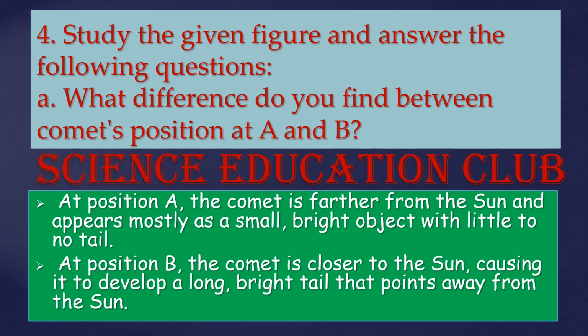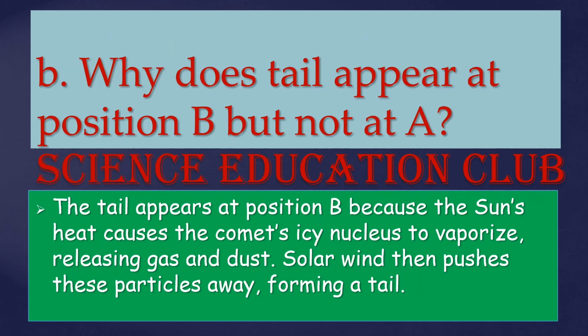Why does the tail appear at position B but not at A? The tail appears at position B because the sun's heat causes the comet's icy nucleus to vaporize, releasing gas and dust. Solar wind then pushes these particles away to form a tail.